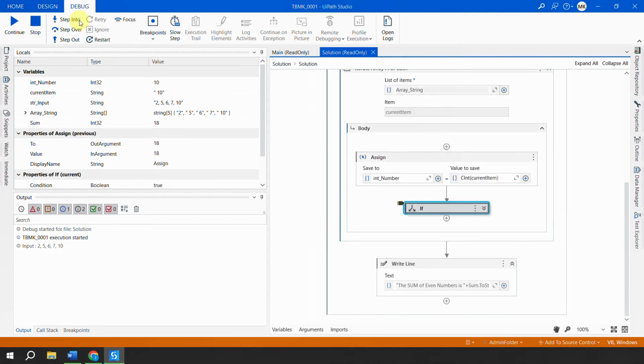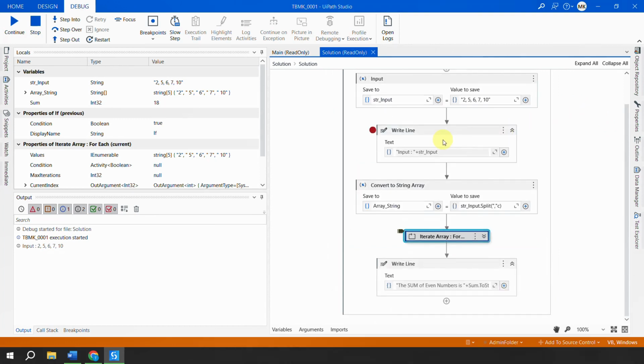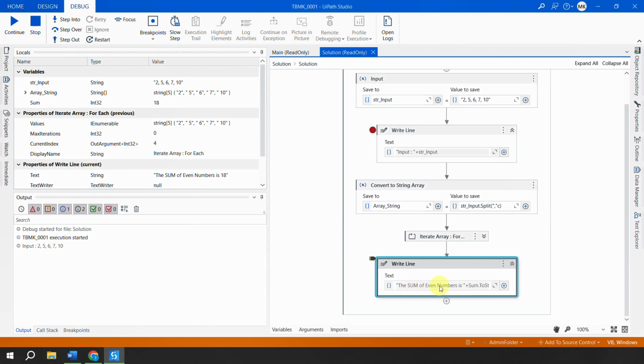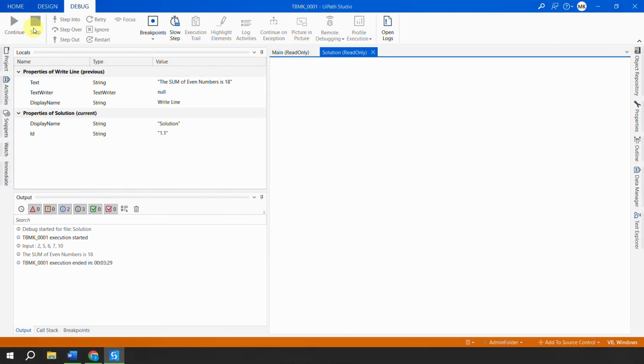Once all these numbers are done, it will automatically come out of the for each loop, which is this, and then we have this statement here which says the sum of the even numbers is this, and I'll do a step into, and you can see that the sum of the even numbers is 18, right? So that completes the automation, right?